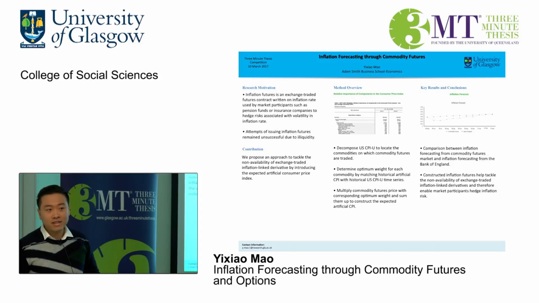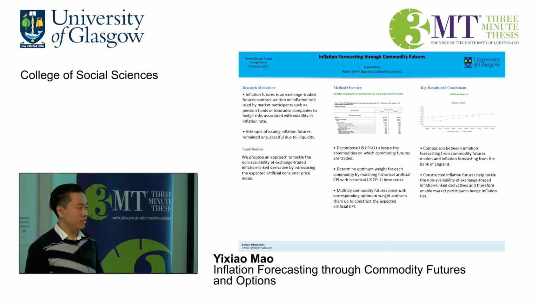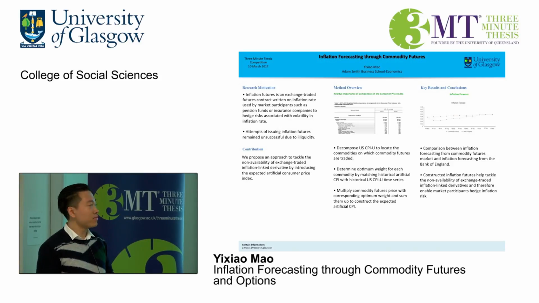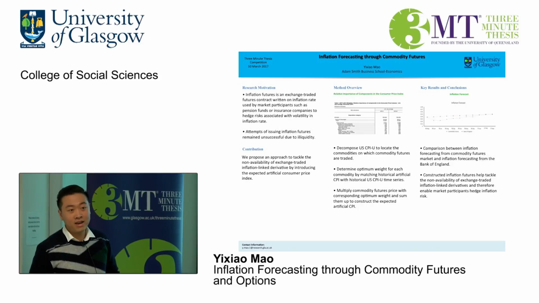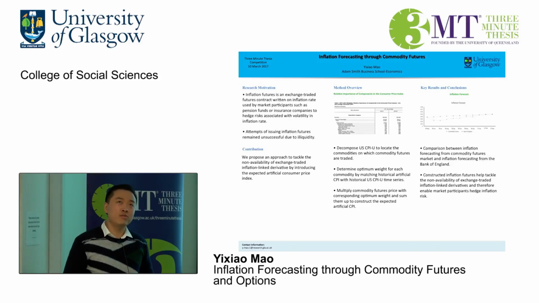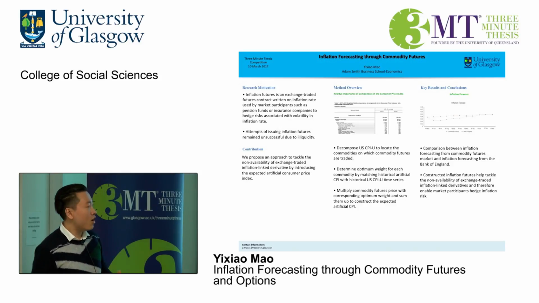The consumer price index is a decomposition of many items. So an inspection of the commodity futures markets indicates that most of the items in the CPI are actually commodities on which active futures are traded. So collecting these futures contracts and then averaging them in the same way as the CPI is decomposed will create synthetic futures on the consumer price index, that is, the expected artificial CPI.